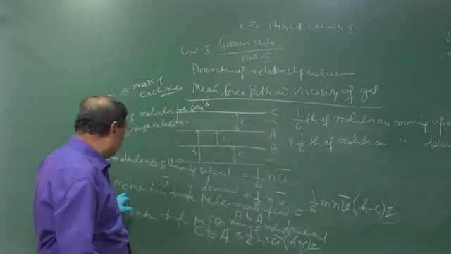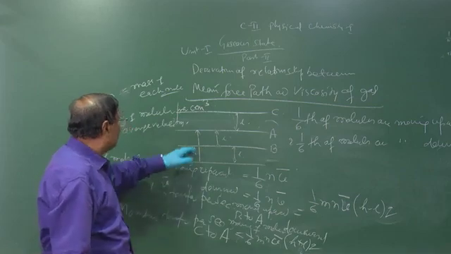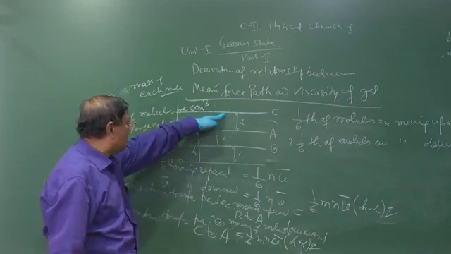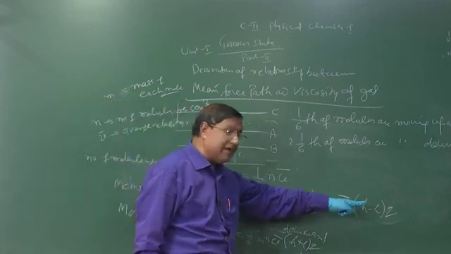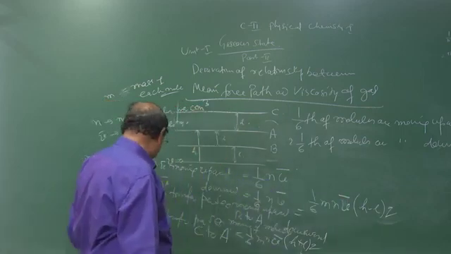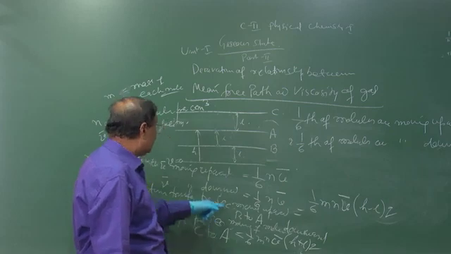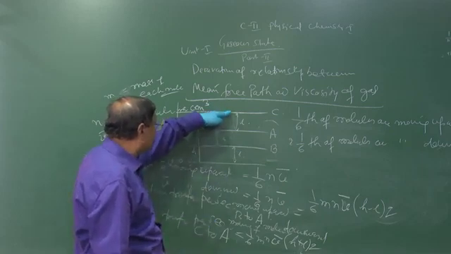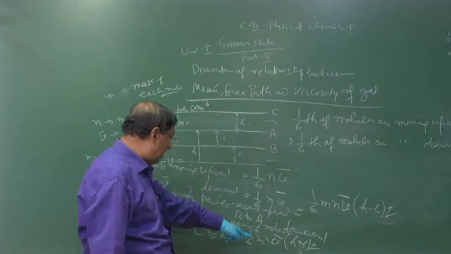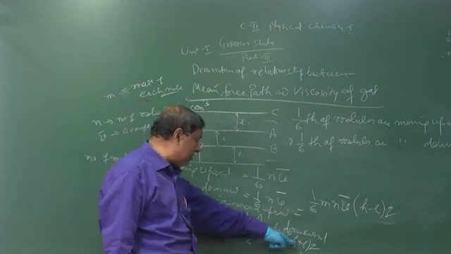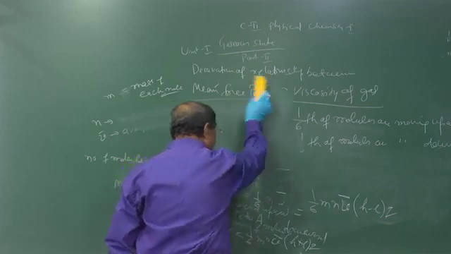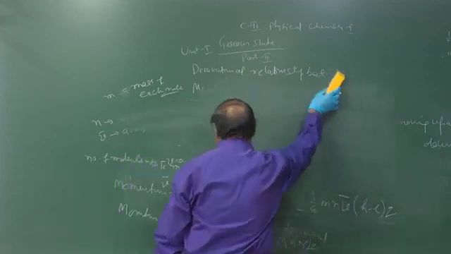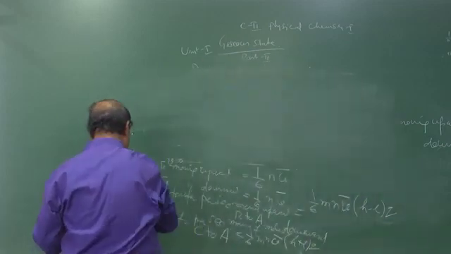So the momentum transfer per second from B to A is 1/6 m n v bar (h minus L) into Q, and the momentum transfer per second due to movement of the molecules from C to A downward is 1/6 m n v bar (h plus L) into Q. Now, what is the net momentum transfer per second due to movement of molecules from one layer to the other?